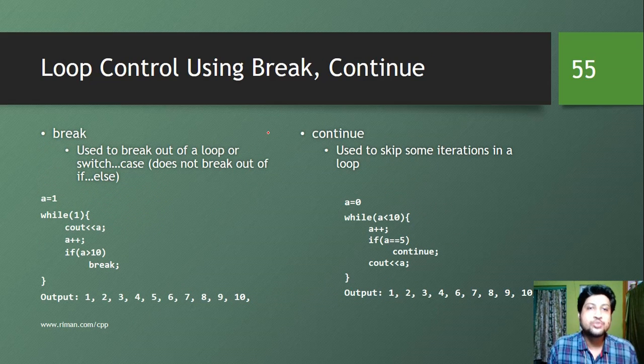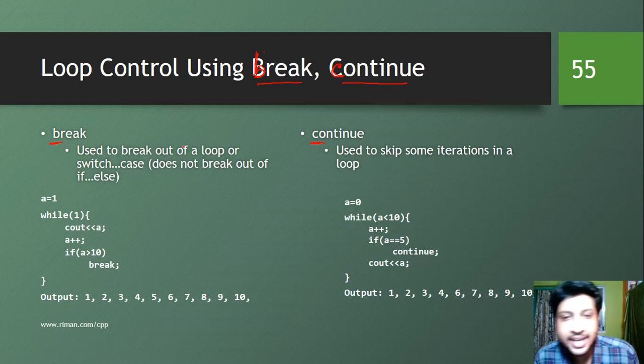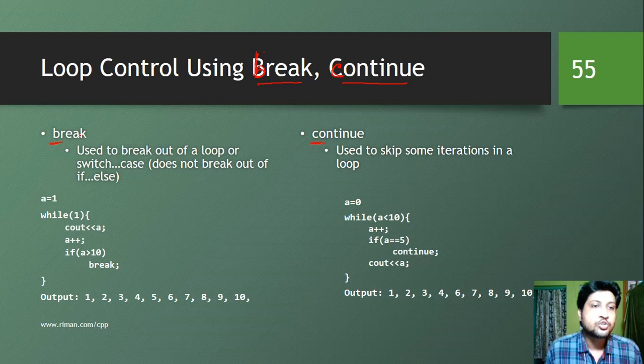Now we have two keywords, break and continue. Break, B will be small, and continue, C will be small, as they are keywords and C++ is a case sensitive language. So break is used to break out of a loop or a switch case. We have already seen how break can be used in a switch case, from where we can break out of it.